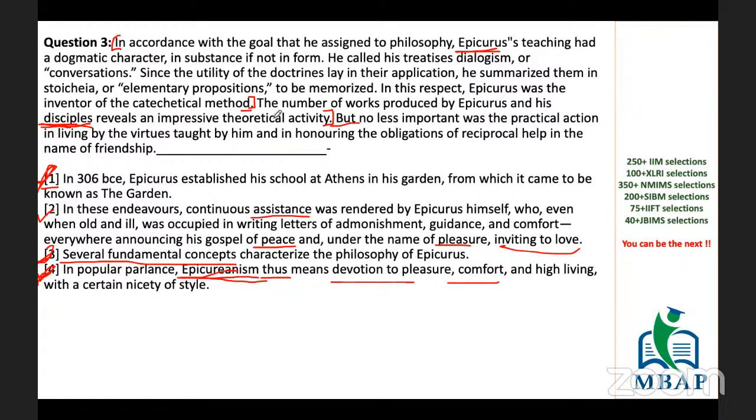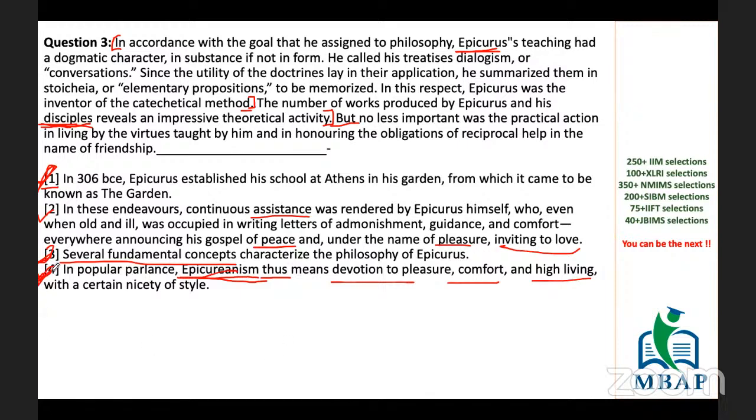Here it is not given. It is nowhere given why we should name this particular idea a devotion of pleasure, comfort, and high living with certain nicety of style. Moreover, these are not justified. Again, high living, but in what terms? So there are multiple questions with the fourth one.